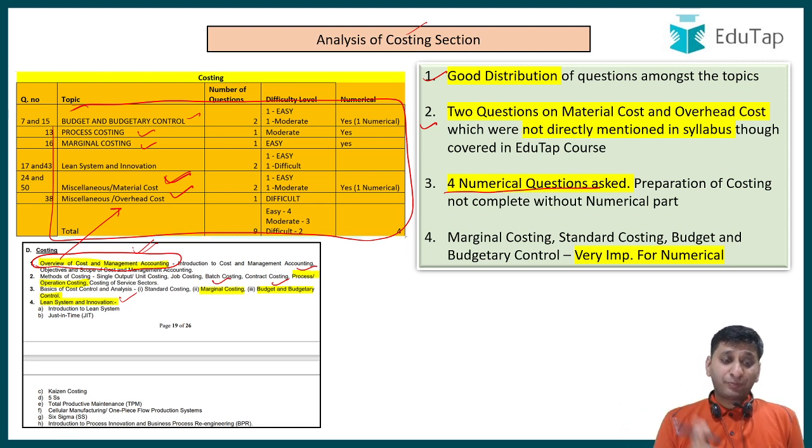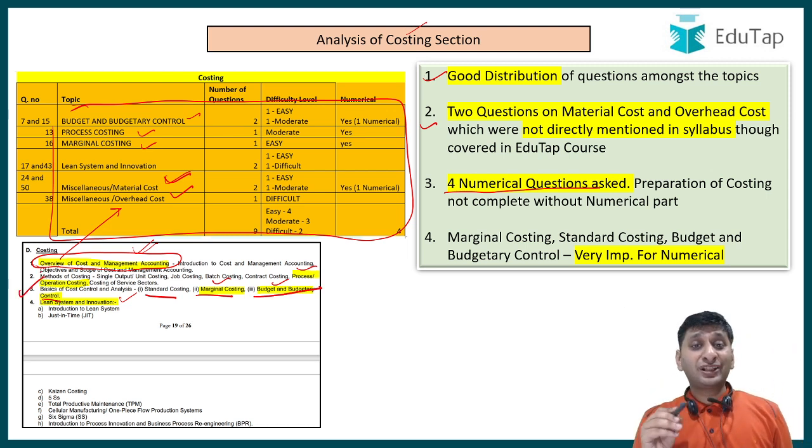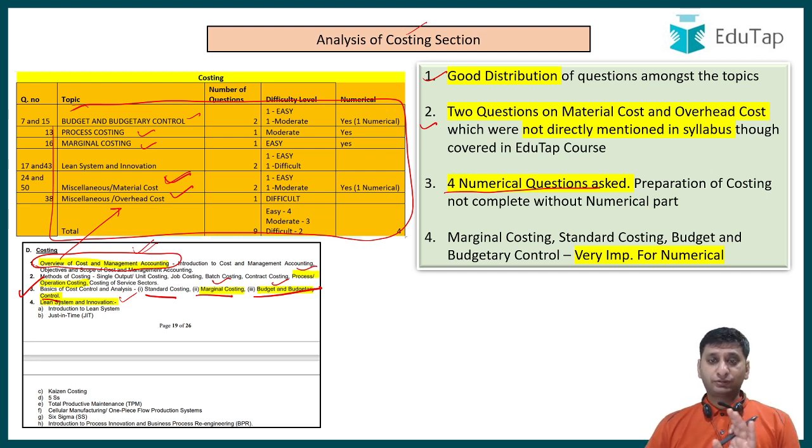Right. And I repeat again, many people ask which are important topics for numerical. Marginal costing, standard costing, and budget and budgetary control. These are very, very important. Having said that, I'm not saying others are not important, but if anybody is putting 3 numericals, he will surely put some numerical from standard costing, marginal costing, and budget and budgetary control. Even in this paper, you would see. So marginal costing had 1, budget and budgetary control had 1, and 1 was from process costing. Process costing is also very, very important for numerical, but I would say even more important are marginal costing, standard costing, and budget and budgetary control.